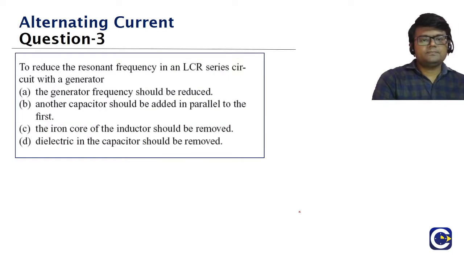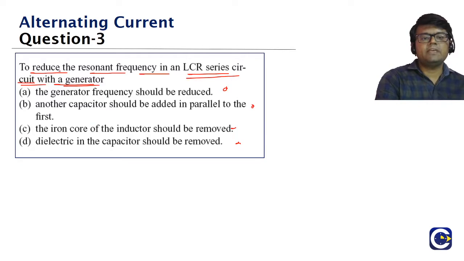Look at this one. To reduce the resonant frequency in an LCR circuit with a generator, what must be the condition? We have 4 conditions here. What is the objective we are having? To reduce the resonant frequency.